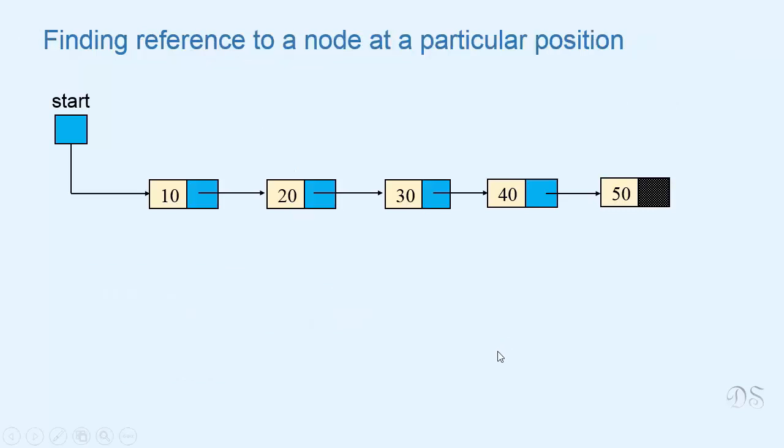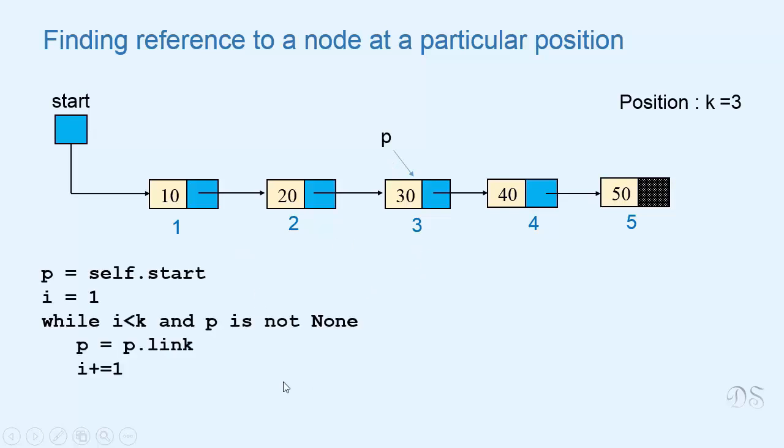Now let's see how we can find reference to a node at a particular position. These are the positions of the nodes in the list. Suppose we are given a value k and we have to find reference to a node that is at the kth position in the list. So if the value of k is 3, then in this list we have to find reference to this node. This is the code that will give us reference to the kth node of the list.